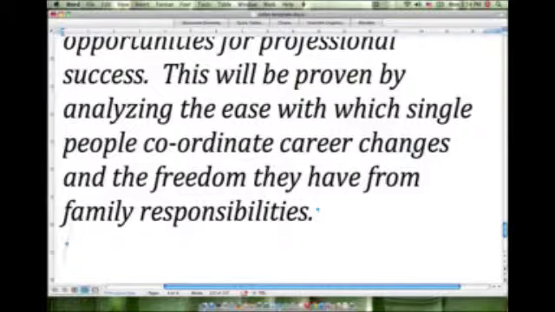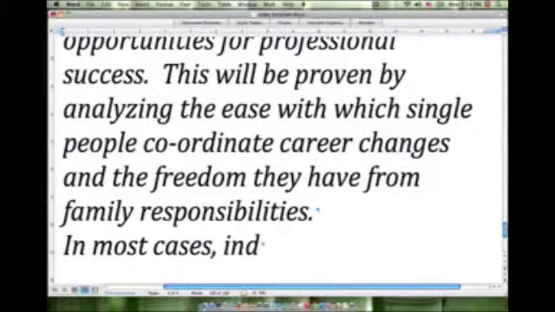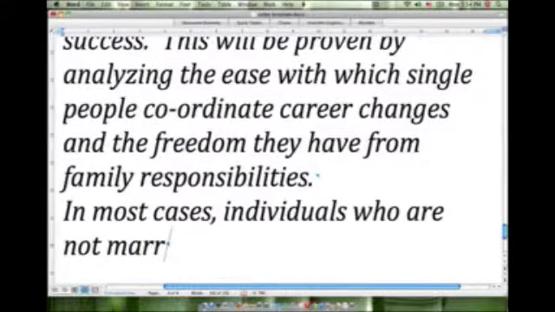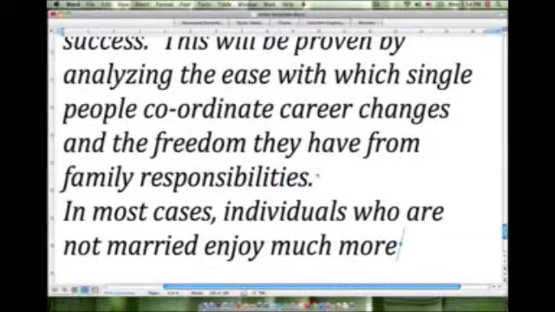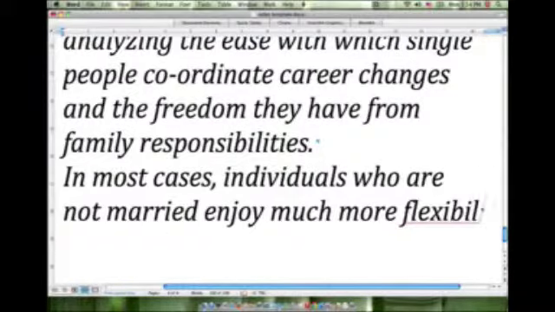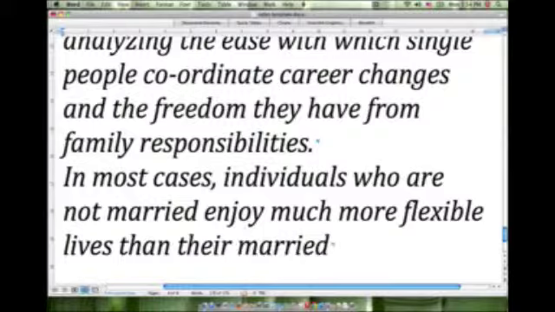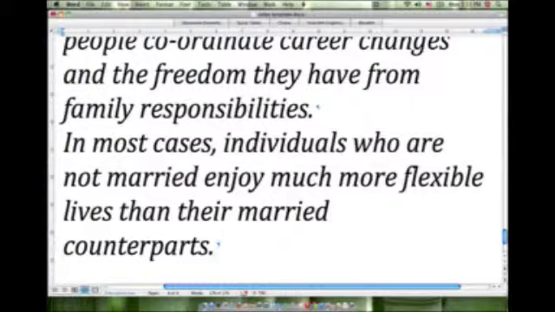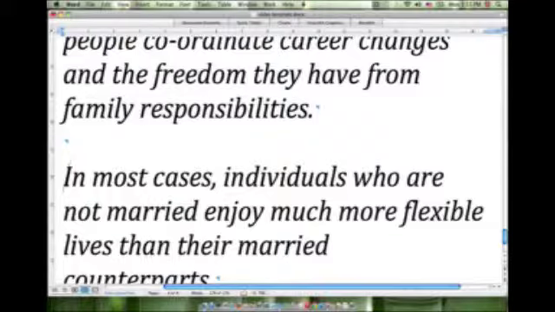So we can start with a sentence such as, in most cases, of course this is not true for everybody, but in most cases, individuals who are not married enjoy much more flexible lives than their married counterparts. I'll just put a space in here to make it a little bit clearer. This is a new paragraph.